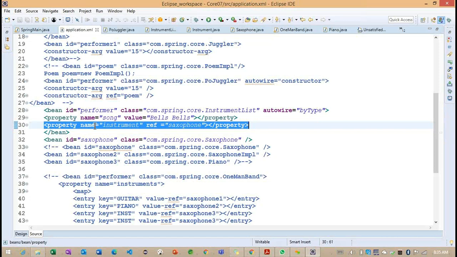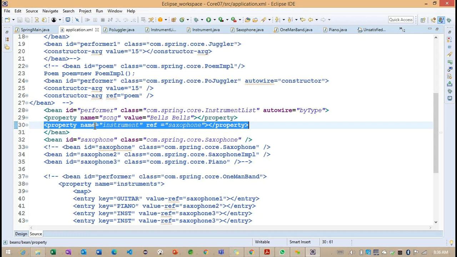But if I enable this particular property, we can handle the exception. Now what you understand here is that with the help of byType, we can happily work with explicit wiring together with autowiring concepts. But this is not applicable to the constructor here.